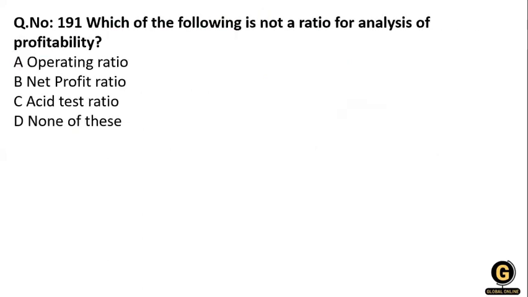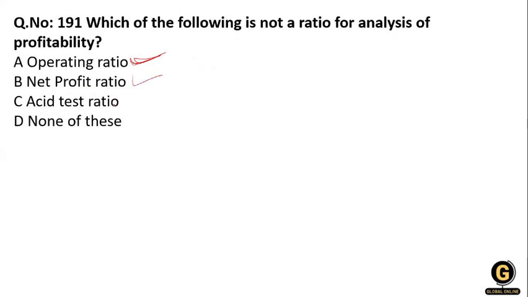The next question: which of the following is not a ratio for the analysis of profitability? Operating ratio, net profit ratio, acid test ratio, or none of the above. For profitability, we calculate the operating ratio and the net profit ratio.